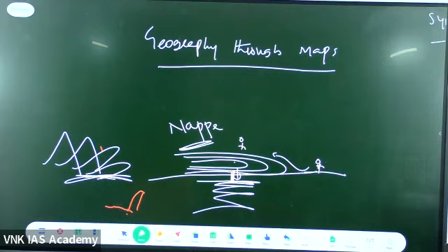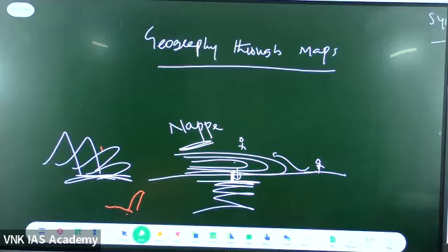Basically, once upon a time there was a geography with a world map also, but nowadays the world map is not there. Lucky you people, or else you would need to read so many entities of the world, each and every part. In fact, why do we have that much command on the world? Because we read each and every part of the world. There was even a chapter in world geography called regional world geography, the book by Mr. Tikka. That guy, Tikka, has given such a great elaboration for each and every continent. And therefore we have that command over the world map.